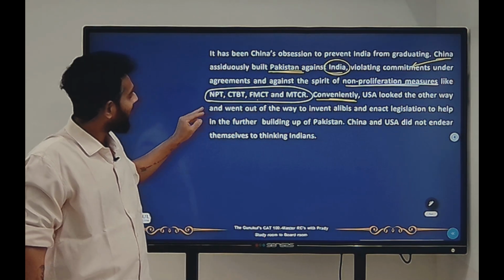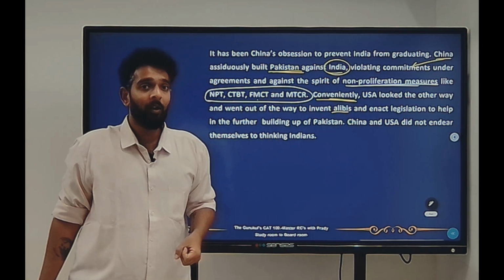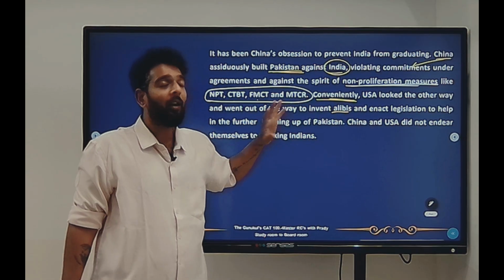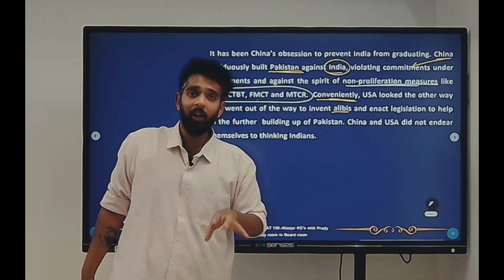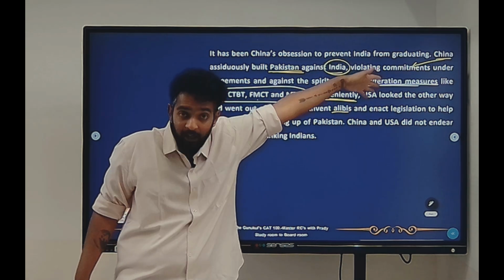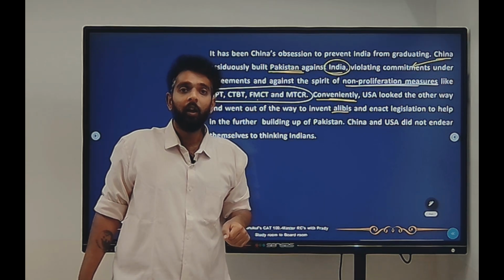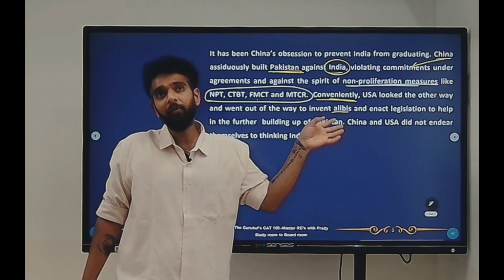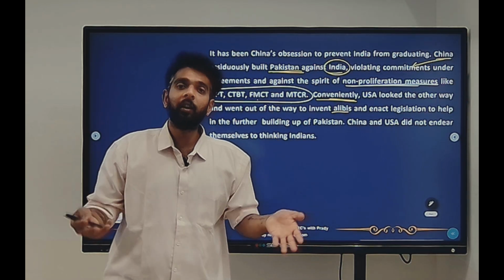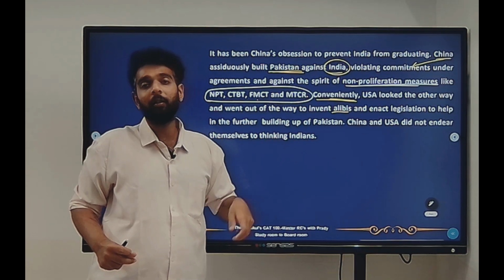Conveniently, USA looked the other way and went out of the way to invent alibis. Alibis are necessary proofs. Okay, alibis, and enact legislation to help in the further building up of Pakistan. That means USA, who should have tried and talked to China, who should have persuaded China, who should have penalized China, didn't do anything. It looked the other way. And it invented alibis. It was like, I have this person, I have that person, and they're saying that they haven't really done anything to build Pakistan, but they've conveniently looked the other way, and that further built up Pakistan.